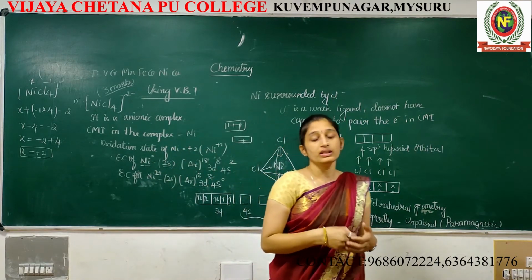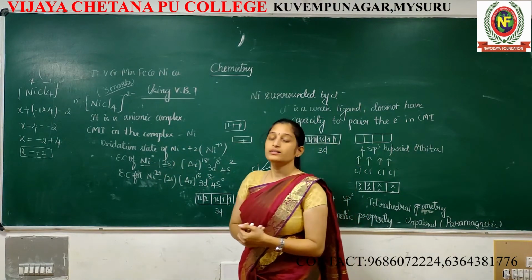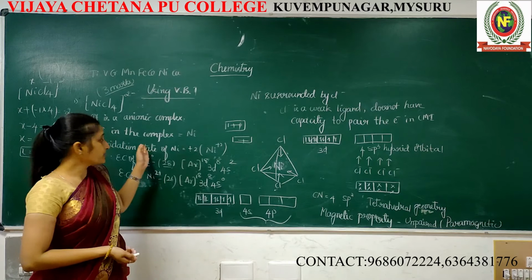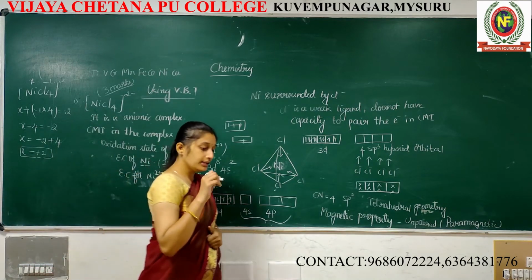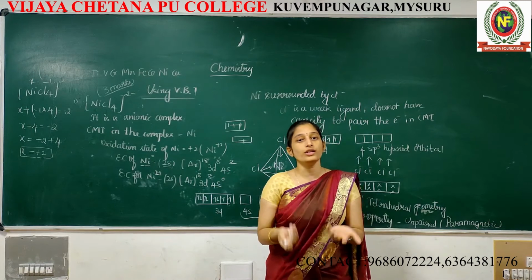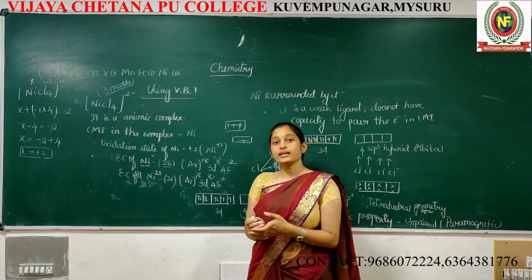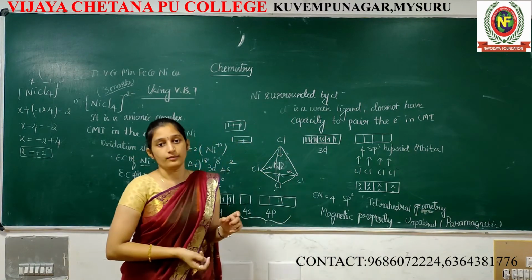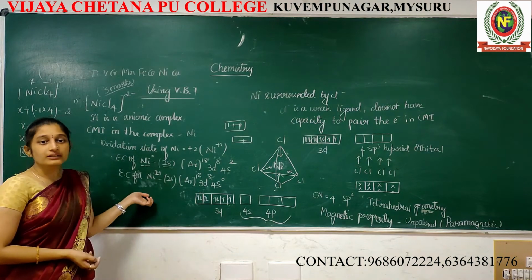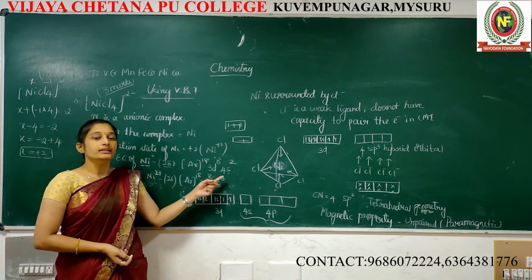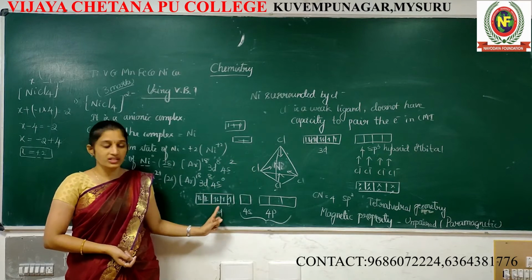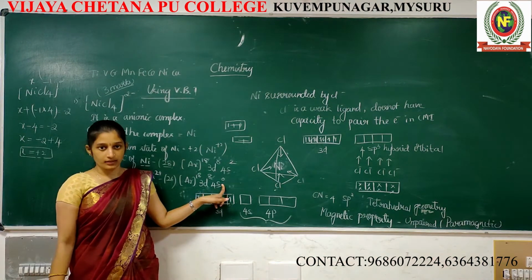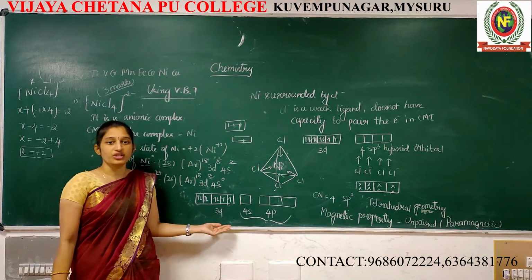After that, what about the atomic number or number of electrons? Nickel atomic number is 28. Oxidation state, especially in this compound, nickel is in +2 state. +2 state means it already lost 2 electrons. In this complex, out of 28 it lost 2 electrons, so it becomes 26 electrons. After that, you write the electronic configuration: argon core 3d8 4s2, +2 state. That's why I remove the 2 electrons from the 4s orbital. After that, I write the electronic configuration like this.